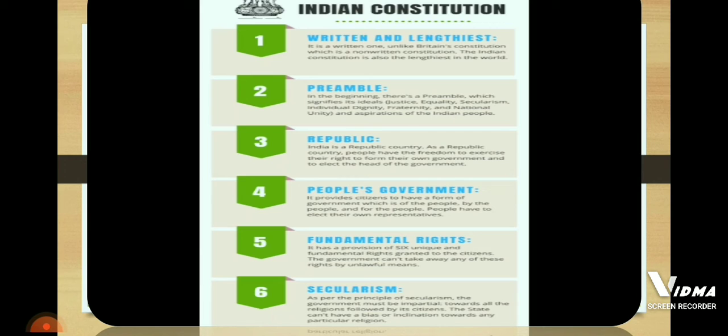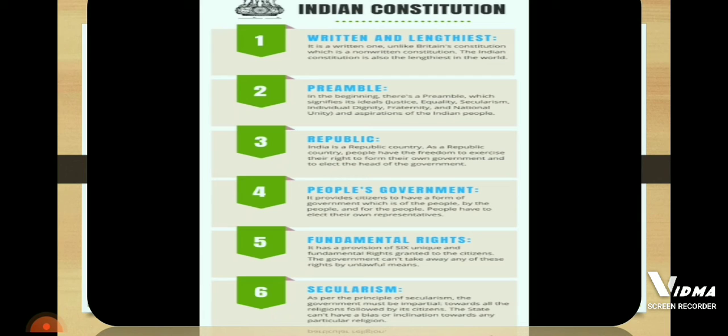Next, we have fundamental rights. It has a provision of 6 unique and fundamental rights granted to the citizens. Now, the government can't take away or snatch away any of these fundamental rights by unlawful means. These rights we are getting from our Indian Constitution, and government doesn't have the power to snatch away these powers from us, right?